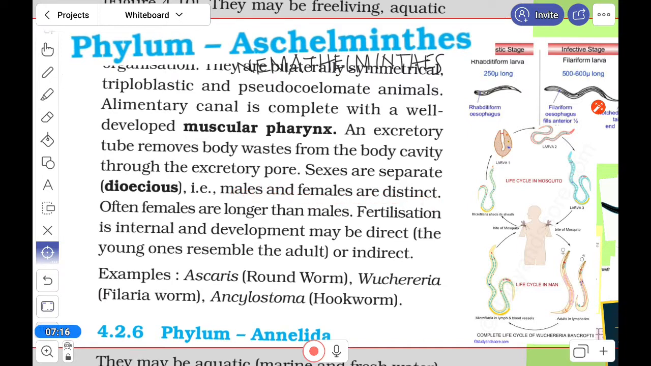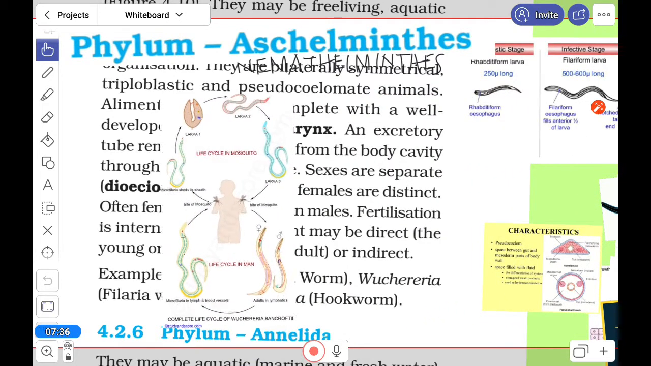Male and female are distinct, as already told. Often the female is longer than the male. Fertilization is internal and development may be direct, where young ones resemble the adult, or indirect. Sometimes larval stages are there, sometimes not. But its life cycle is very complicated. Let us see their life cycle.